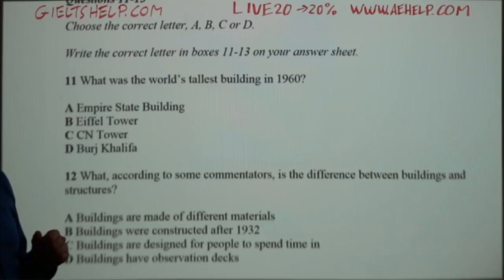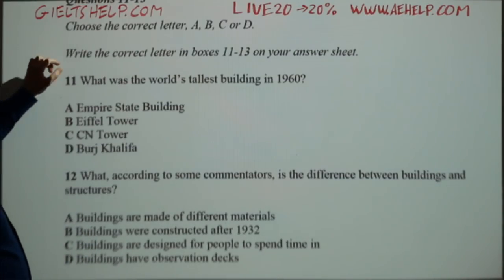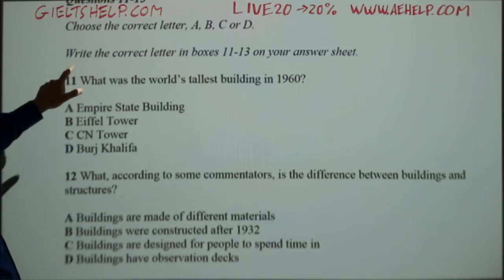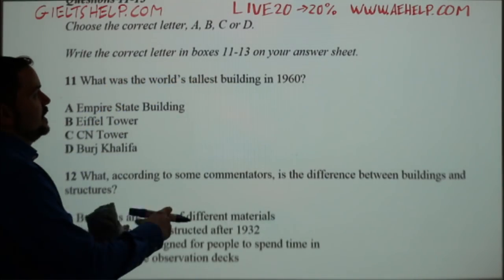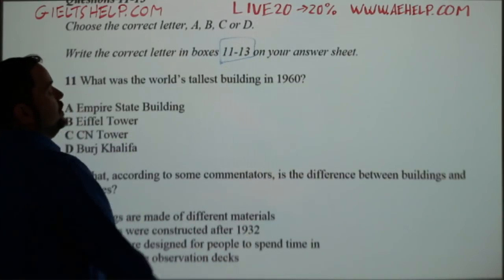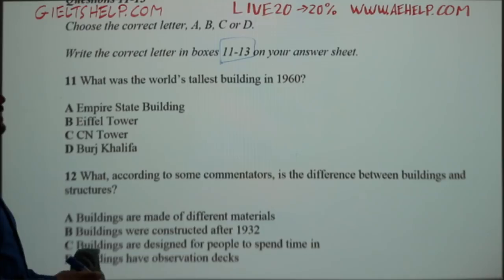Writing was yesterday, Subhash, so look at yesterday's class. That was yesterday. All right, so choose the correct letter, A, B, C, or D. Write the correct letter in boxes 11 to 13. Make sure you're always writing into the correct spaces on IELTS. If you don't do that, even if you have a correct answer, they'll mark it wrong. Okay, they do not show you mercy, unfortunately.